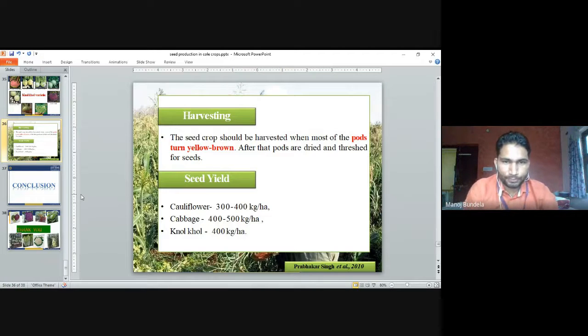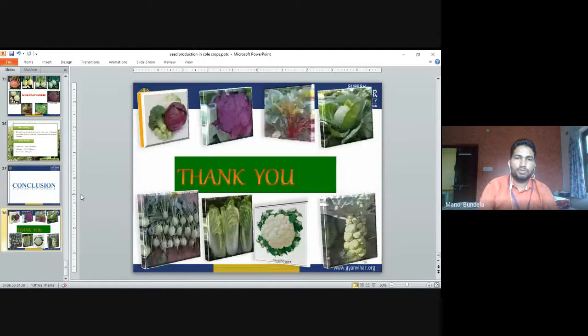The seed yield in cauliflower is 300 to 400 kg per hectare. In cabbage 400 to 500 kg per hectare. And in knol khol 400 kg per hectare. So this is the total yield of different crops: cauliflower, cabbage, and knol khol. The highest is in cabbage, 400 to 500 kg per hectare, knol khol 400, and cauliflower 300 to 400 kg per hectare. So this is all about seed production in cole crops.